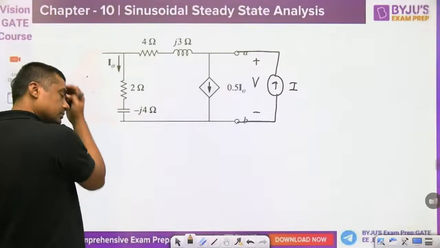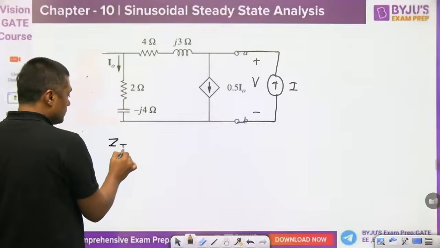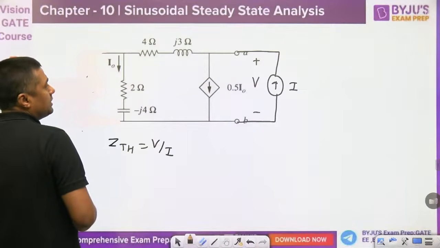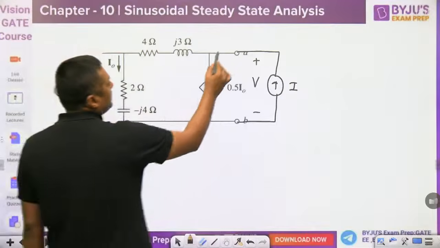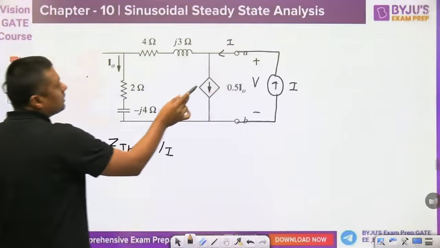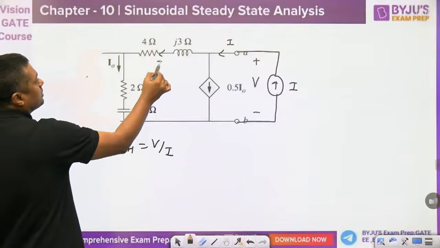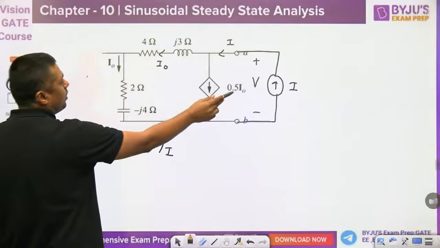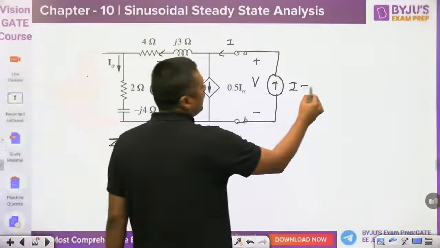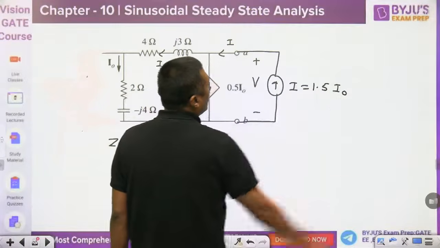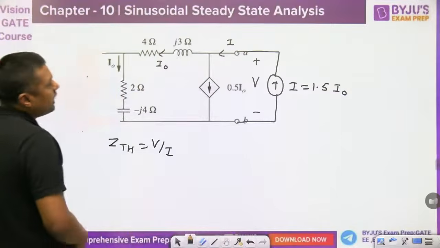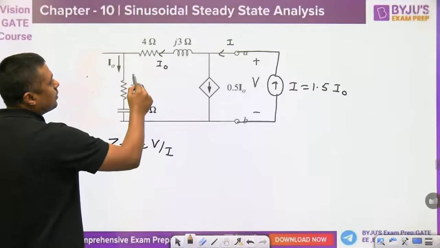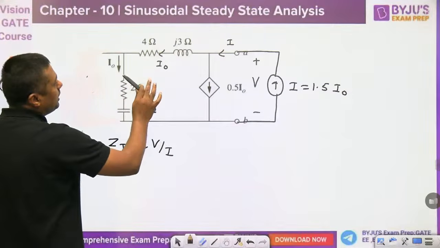Then it will become V by I. You have to find the V by I, guys. So this is the current I. It is nothing but this is the 0.5 I naught, this is the I naught. So what is the relation between that I and this 1.5 I naught? This is the 1 I naught and 0.5, so this will become 1.5 I naught. Okay, and then you can apply a KVL from this point to this point. This is the I naught.